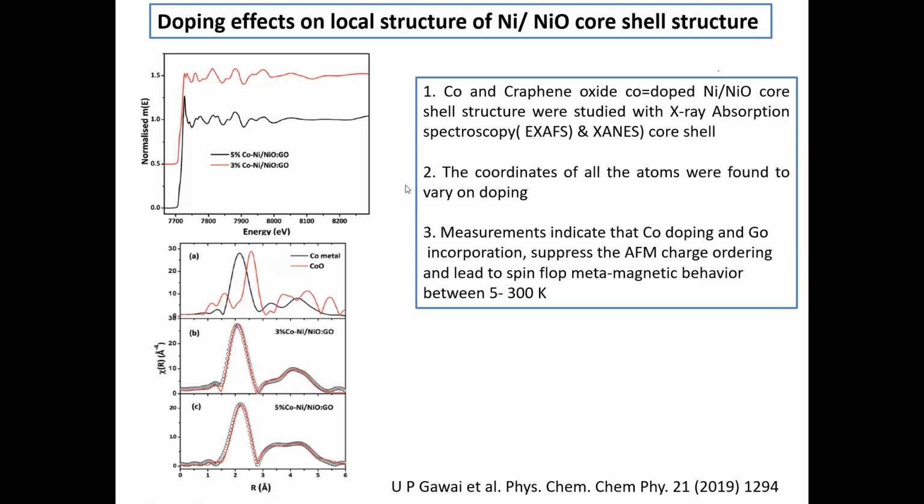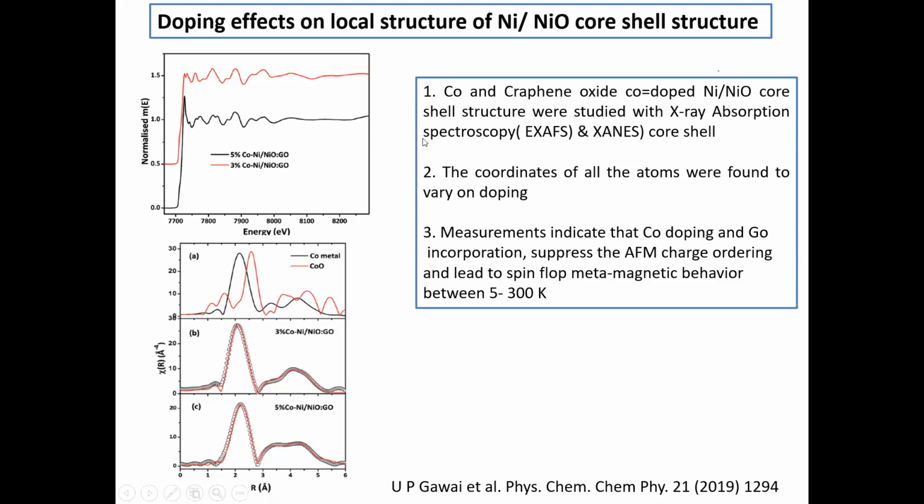And this is the radial distribution function plot extracted from the EXAFS signal, and you can see one thing: this confirms that cobalt is present in the metallic form in this core-shell structure. We have recorded the cobalt metal as well as cobalt oxide. Cobalt oxide is at the lower bond distance, sorry, I said it in reverse. Actually, cobalt oxide is present, the cobalt is present in +2 state, which is also confirmed by this EXAFS.